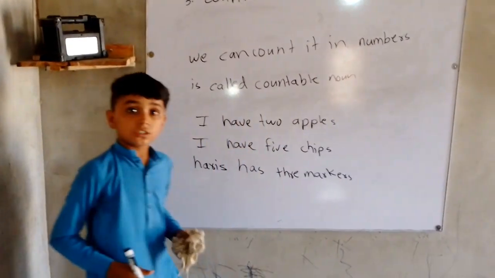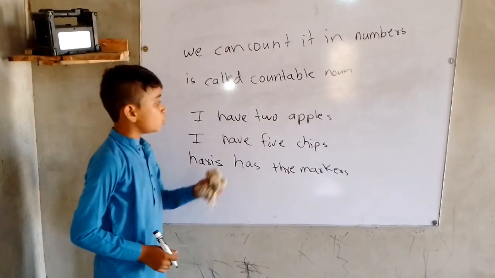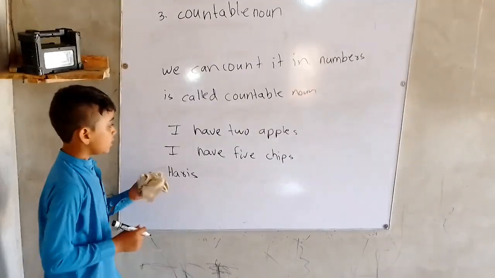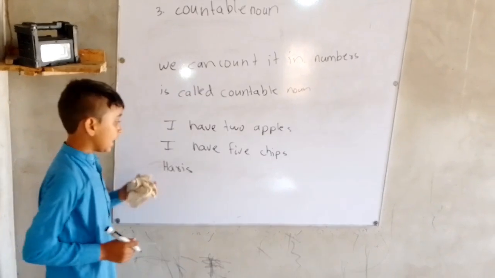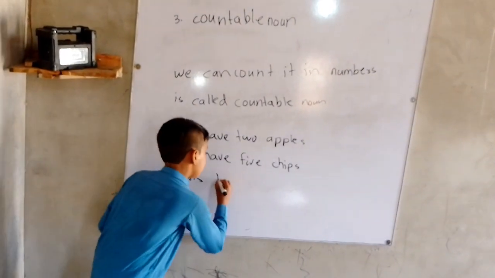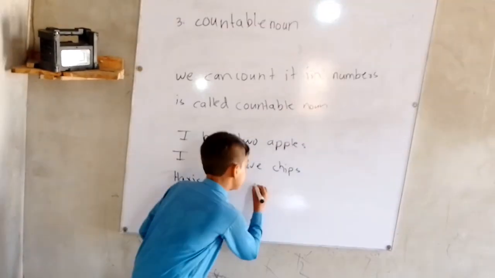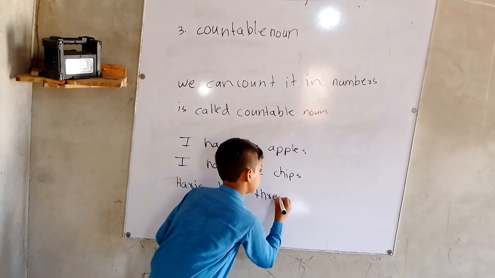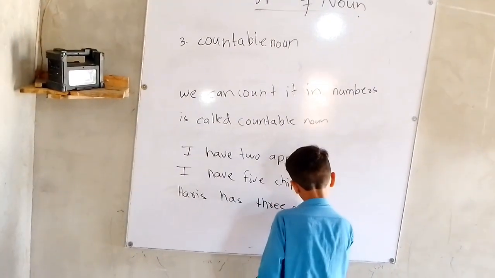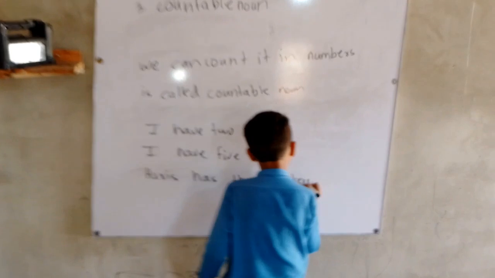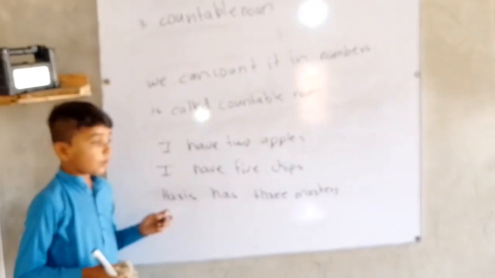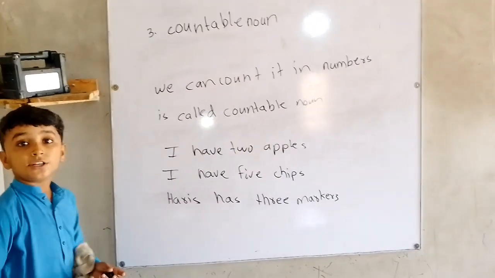We can count it: 3 markers, 5 chips, 2 apples. So countable nouns we can count, and many things we cannot count.